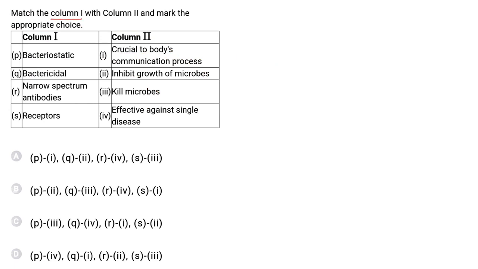Match column 1 with column 2 and mark the appropriate choice. Now bacteriostatic substances are those which inhibit the growth of microbes. So for P, 2. Bactericidal substances are those which kill microbes. So for Q, 3.